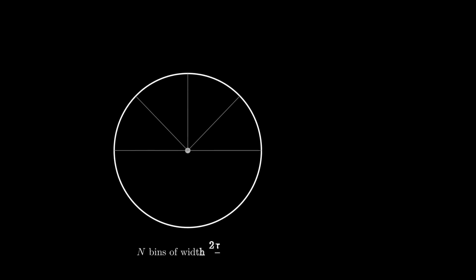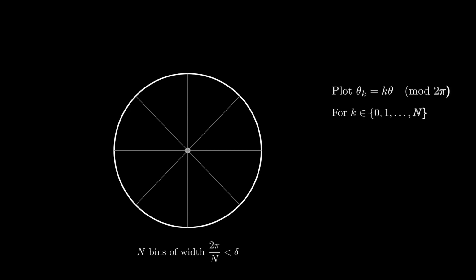To see why this is, let delta be the desired accuracy for the angle, and let big N be an integer larger than 2 pi over delta. We then define the angle theta_k as the kth multiple of theta modulo 2 pi. By the pigeonhole principle, if we divide the unit circle into big N bins, where let's say the lower angle side is included while the higher angle side is excluded, then there exist distinct m and n between 0 and big N such that theta_m and theta_n are contained in the same bin, meaning that their distance is less than 2 pi over N, which is of course less than delta.